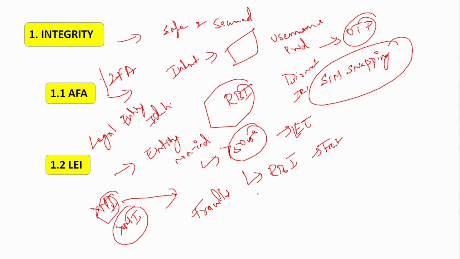So if an entity tries to make a transaction of 65 or 70 crores, that is above 50 crore, without a legal entity identifier mentioned in their RTGS or NEFT transaction, then the bank will reject the transaction. Okay, I am telling it once again. The entity which wants to make a transaction of above 50 crore has to mention this legal entity identifier in their transaction. Otherwise, the bank can reject that transaction.